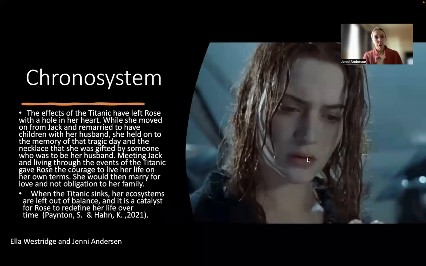And then looking at her chronosystem, which would be the effect of all her systems over a period of time, we can look at her whole life here. The effects of the Titanic have left Rose with a hole in her heart. While she moved on from Jack and remarried to have children with her husband, she held on to the memory of that tragic day and the necklace that she was gifted by someone who was to be her husband.